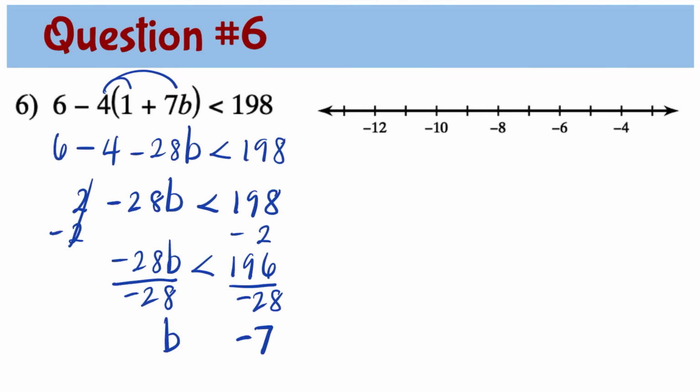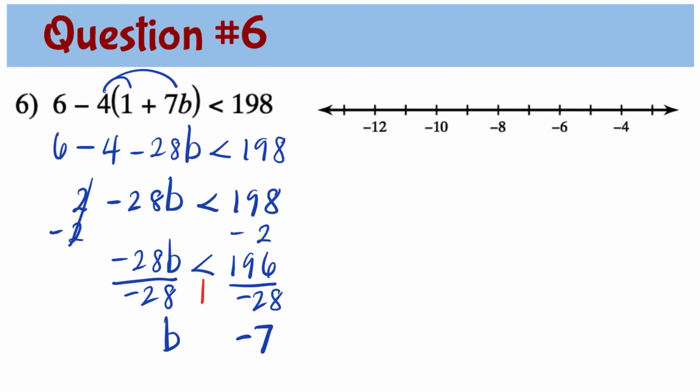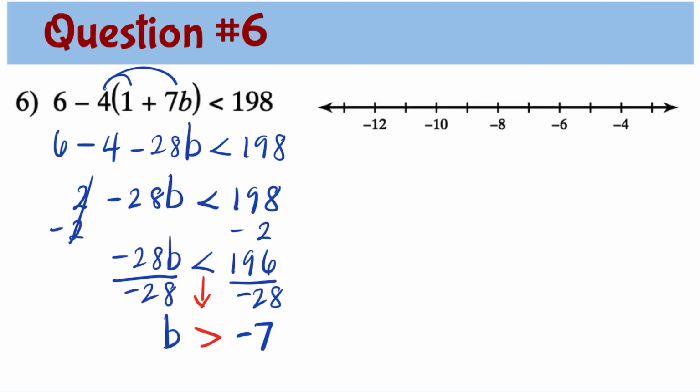Since we're dividing by a negative, this means that we need to switch the inequality sign. Less than becomes greater than. So now we have b is greater than negative 7. To graph this inequality, negative 7 is an open circle because that's not part of the solution. Since b is greater than negative 7, this means that the arrow is going to the right.